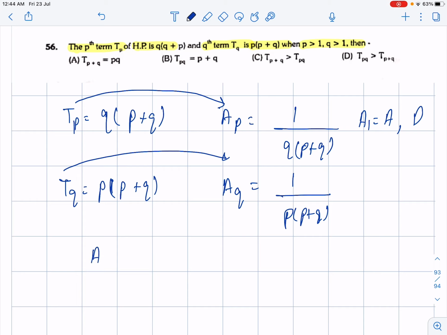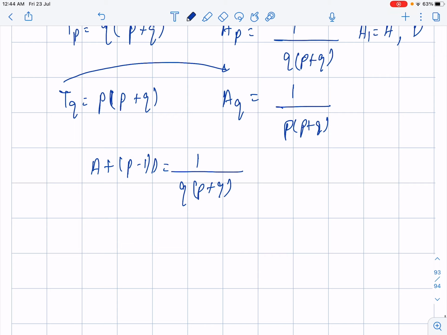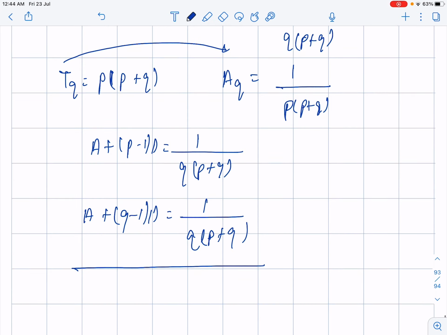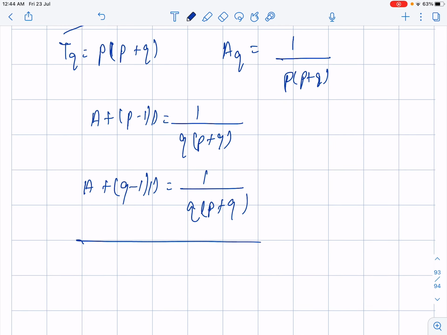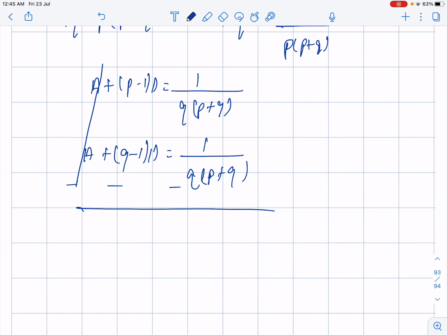So we write a plus (p minus 1) times d is equal to 1 upon q times (p plus q), and a plus (q minus 1) times d is equal to 1 upon p times (p plus q). Now let's get the value of a and d. After subtracting these two equations, a minus a cancels, and we get (p minus 1 minus q plus 1) times d is equal to 1 upon (p plus q) taken common, and 1 upon q minus 1 upon p.